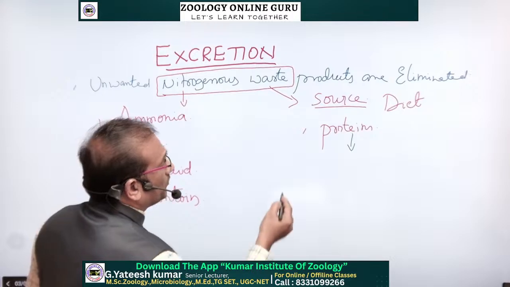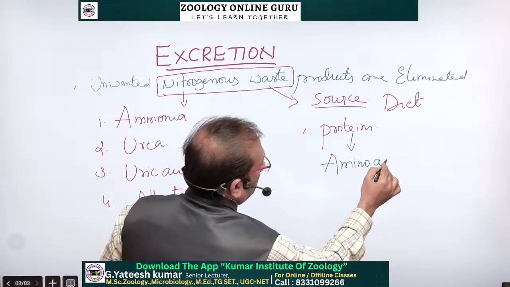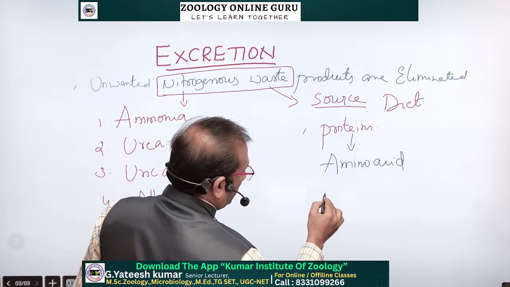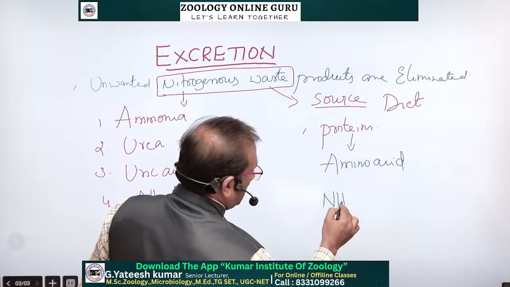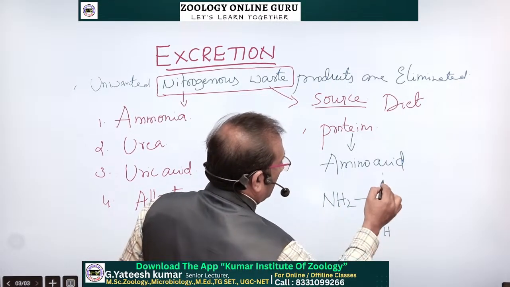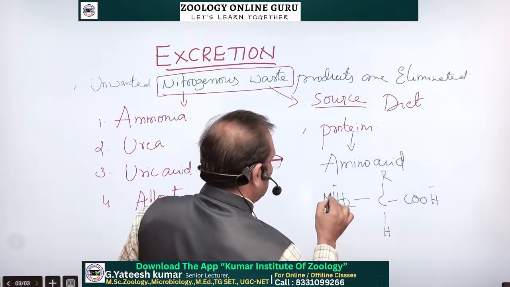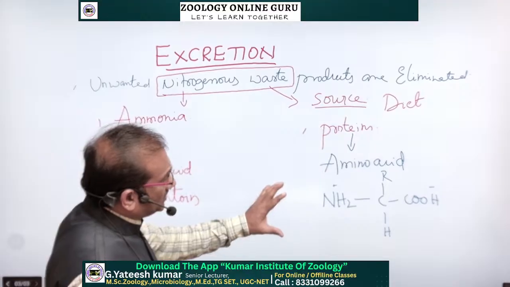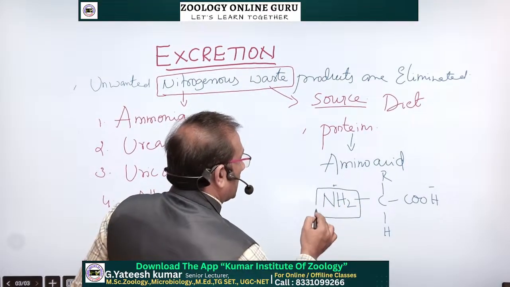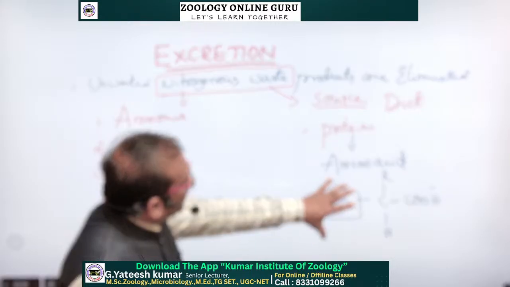Proteins are made up of amino acids. The common general formula of an amino acid is NH2, C, H, R, and COOH. So this is the common general structure of an amino acid. The NH2 group is present in the amino acids.